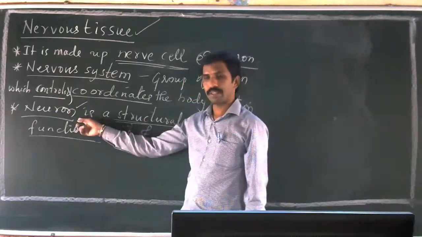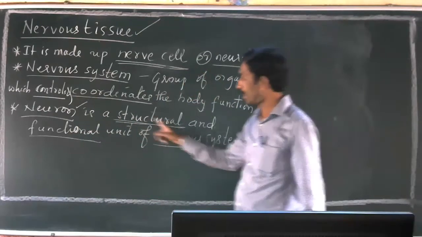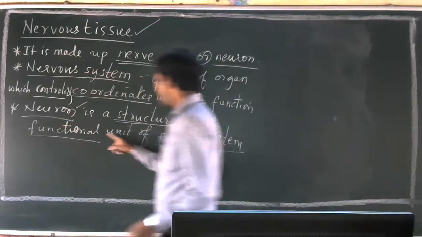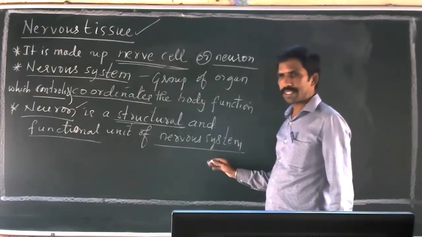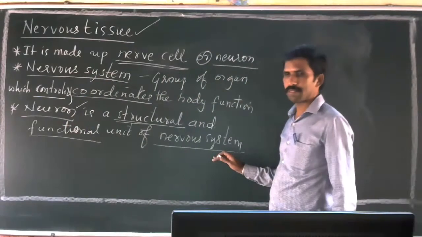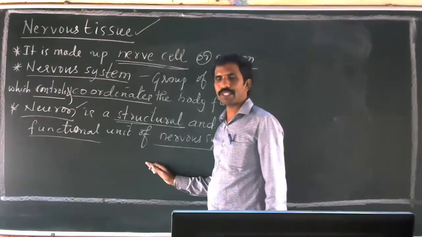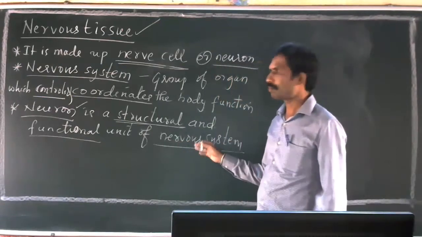So neuron is a structural and functional unit of the nervous system. Those who are not able to see the board clearly because of network issues, please write down whatever I am telling now.